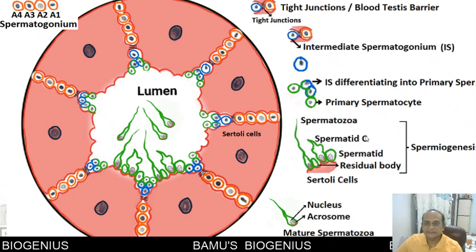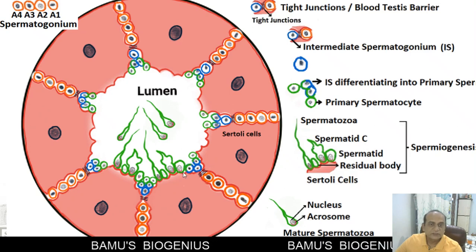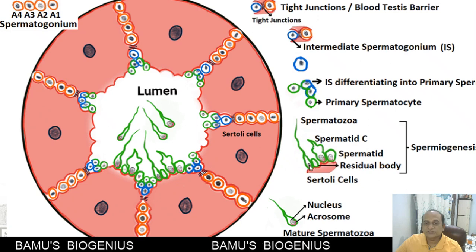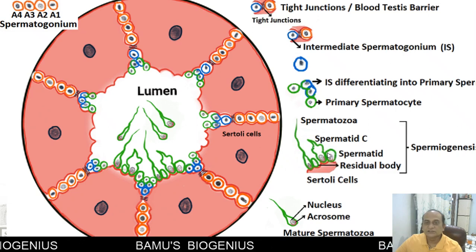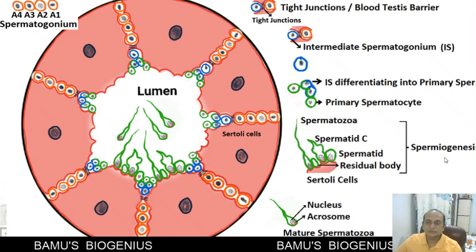Then the secondary spermatocyte again undergoes meiosis 2 and forms the spermatids. You can see here the spermatids that are formed, and this spermatid undergoes spermiogenesis. So what does spermiogenesis mean? Formation of a sperm from a spermatid. Actually this spermatid is a simple undifferentiated cell, and this simple undifferentiated cell converts into a motile spermatozoa. So this is known as spermiogenesis.